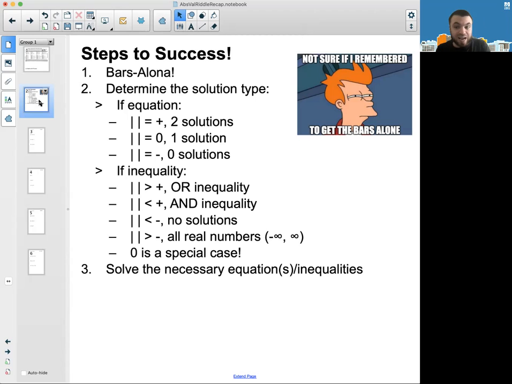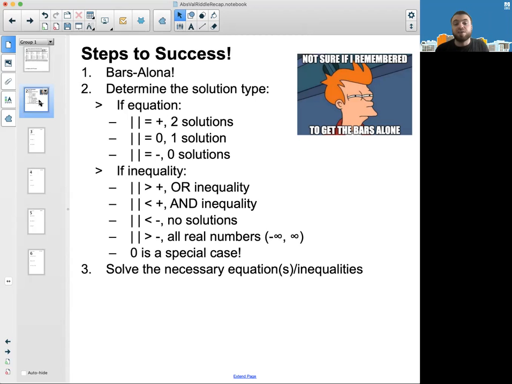So it can't be less than a negative number. No way that can happen, no solutions. And finally, for a similar reason, if the absolute value is more than a negative, you're going to have all real numbers, or negative infinity to infinity, being your solution.